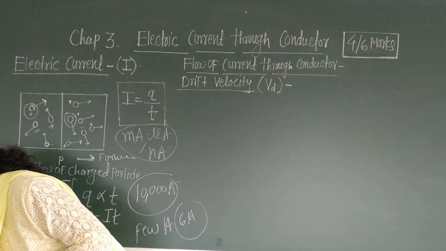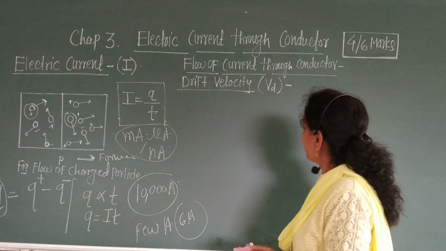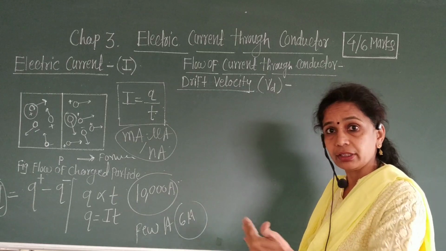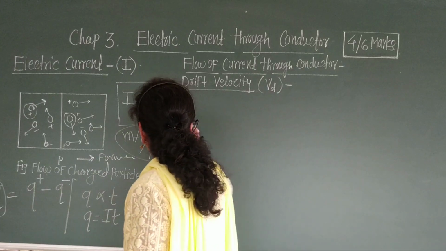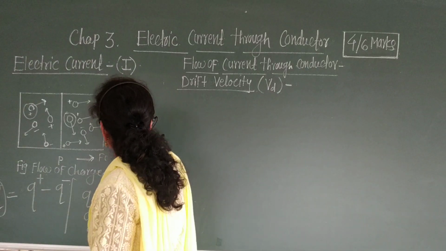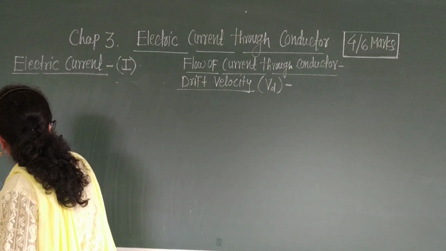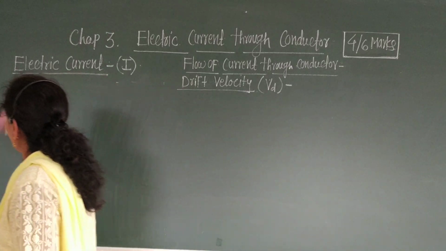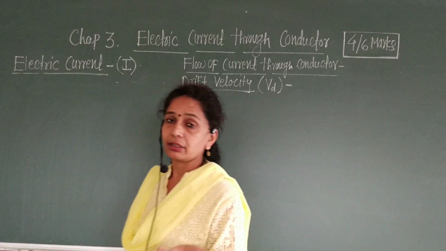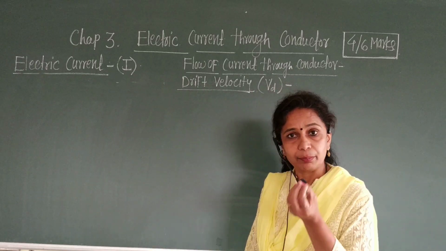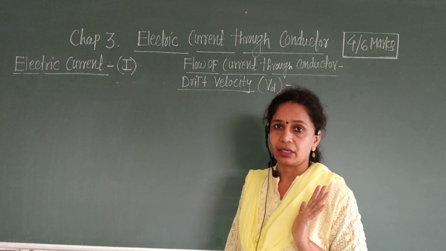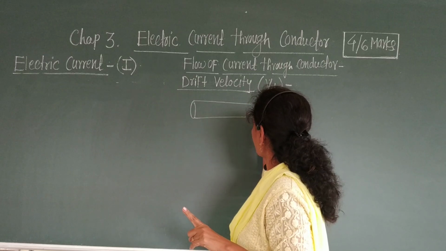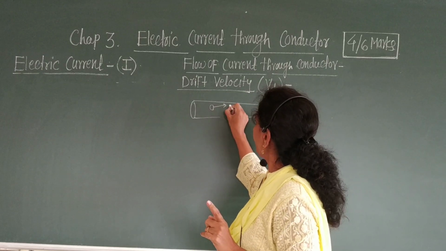Then the electric current through the conductor, how it flows in the conductor, let us see this. An important quantity is nothing but the drift velocity. We have to see the drift velocity. What is the drift velocity and its expression? You know that conductor means the material which can pass the current, because it consists of free electrons. Suppose this is the conductor, suppose this is the copper wire. It consists of electrons, free electrons.